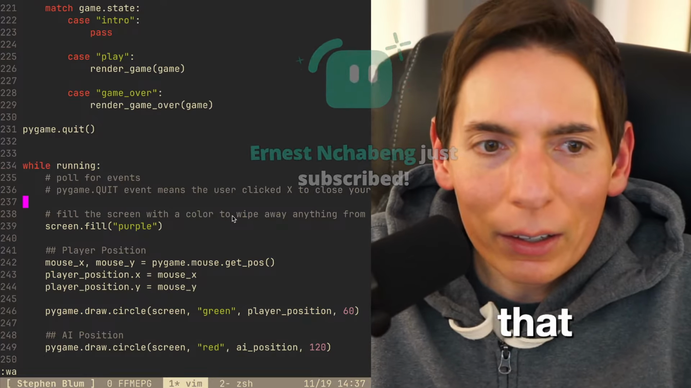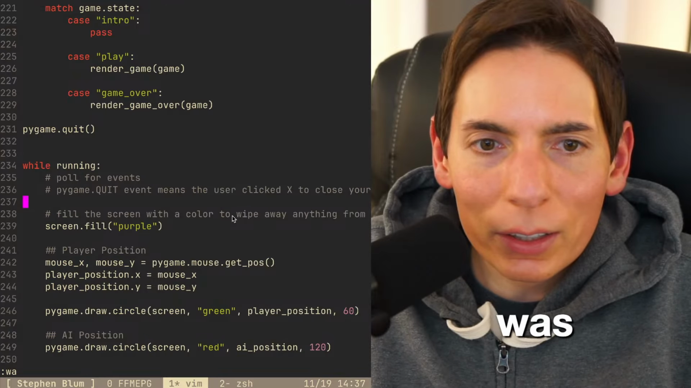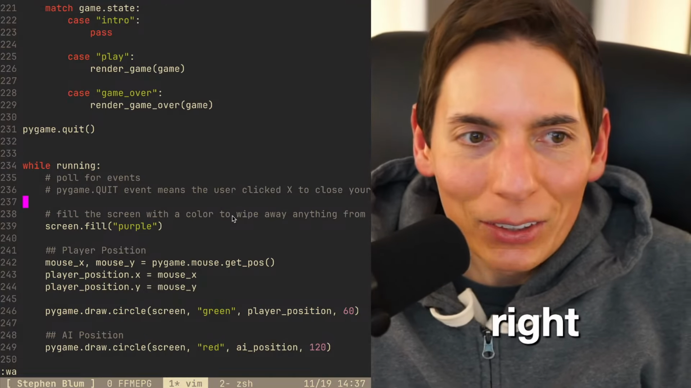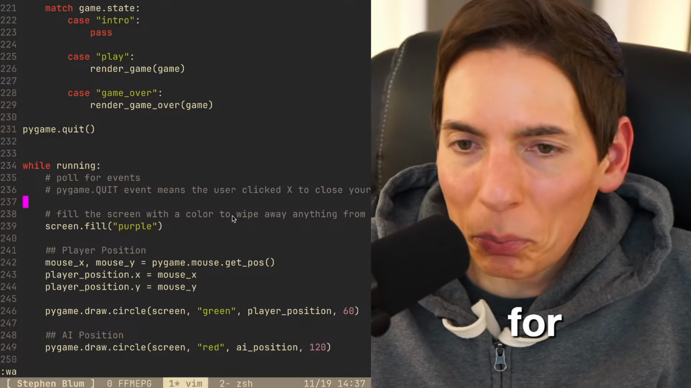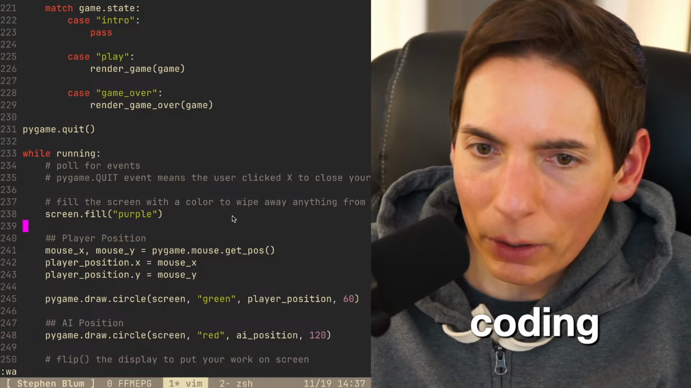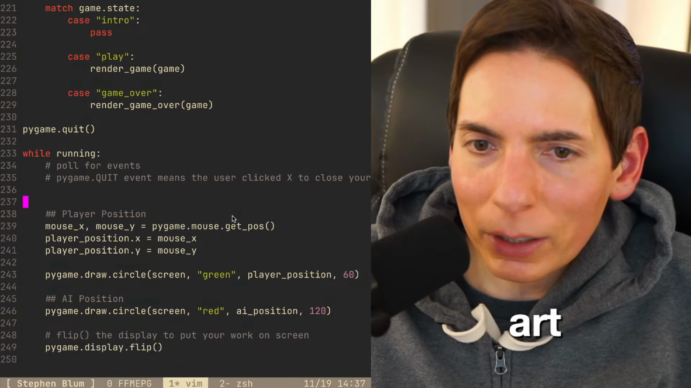Oh, I think that loss was representing the loss as in the error. You got it. This is AI stuff, right? You got it. Hey, Ernest, thank you for your subscription. Welcome on in. We're really coding here. It's like really coding for real. All right, we don't need that anymore.